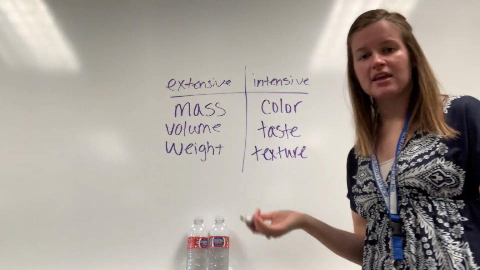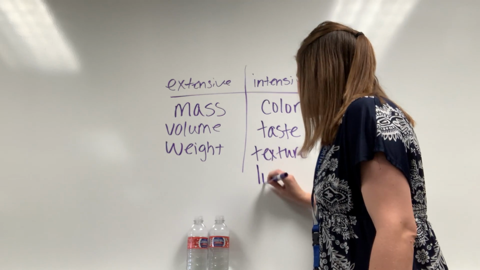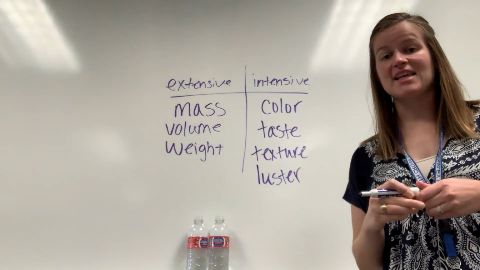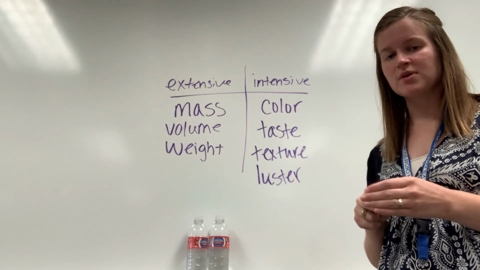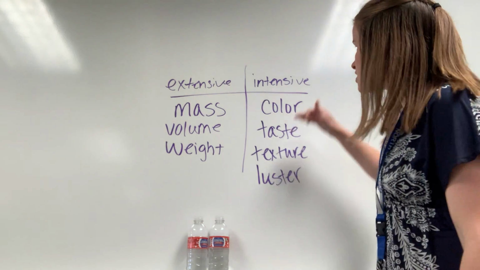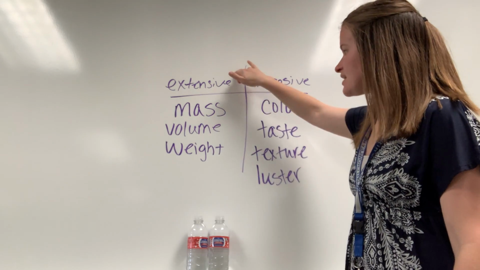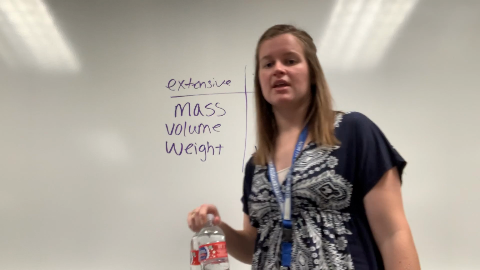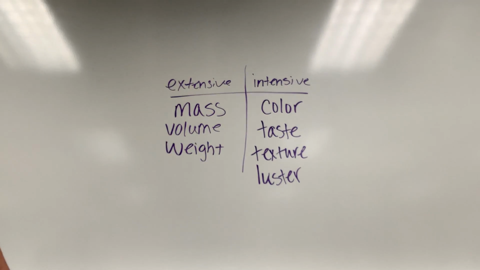How shiny or not shiny something is would stay the same. So its luster would stay the same. All these different things are going to stay the same. The fact that it's a liquid stays the same. So its state of matter stays the same. So intensive stays the same, extensive changes. So whenever you're looking at these versus one, and just to help you out, I have a second example.